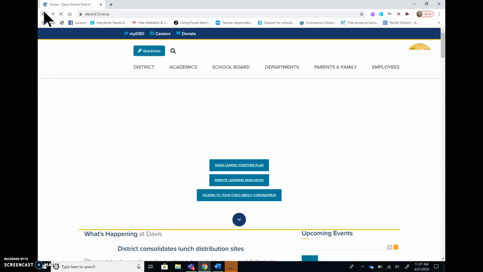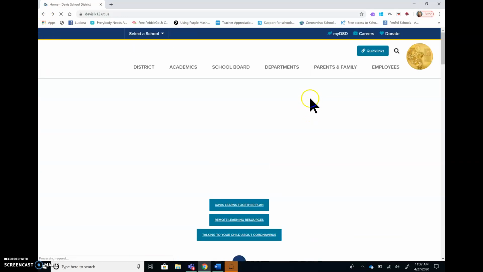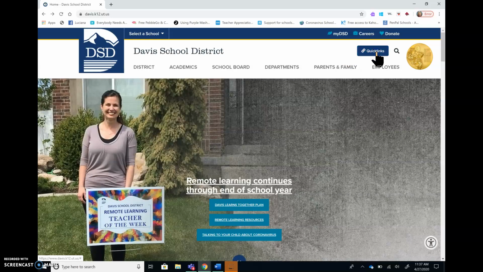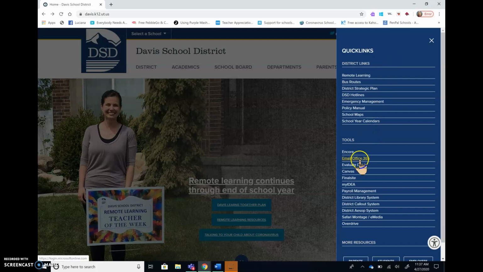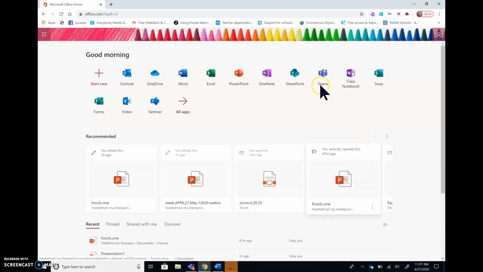I was at the Davis School District homepage. I chose Quick Links. Down the menu of Quick Links, I'm finding Email, Office 365. Then I go to Teams. When Teams appears, there are different places I can go.